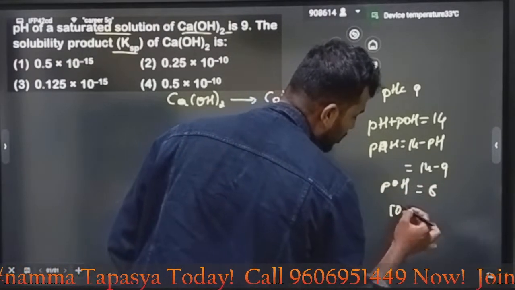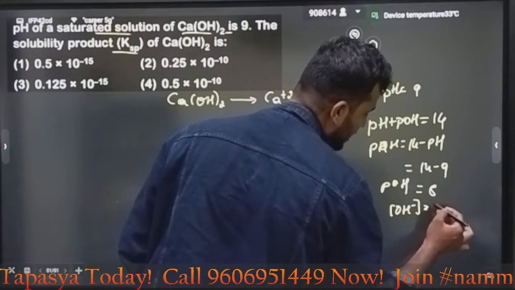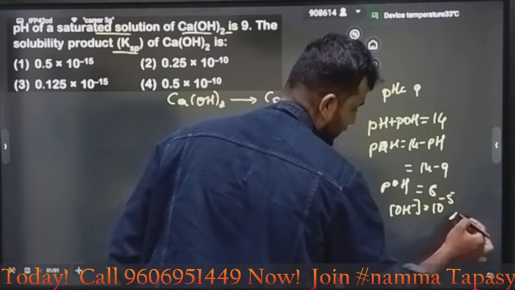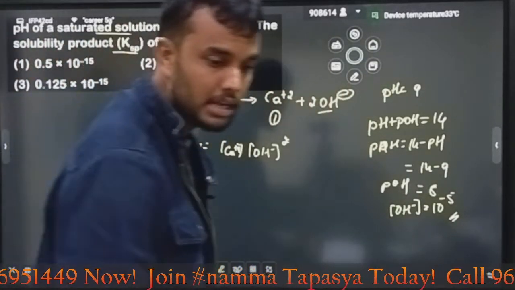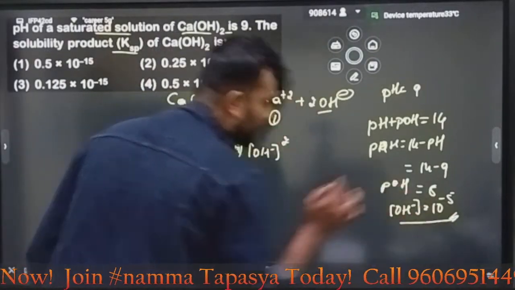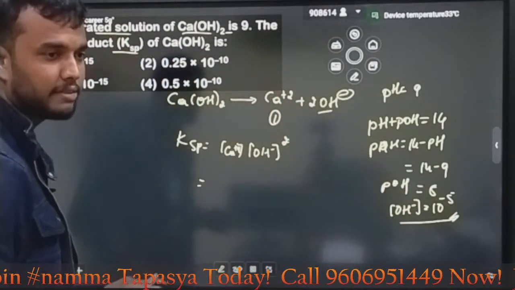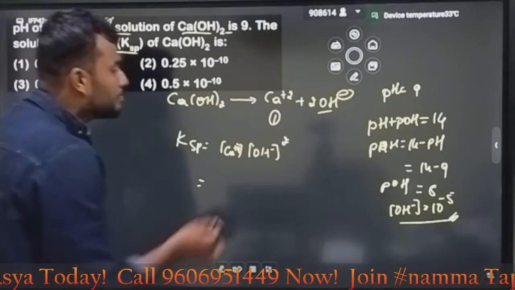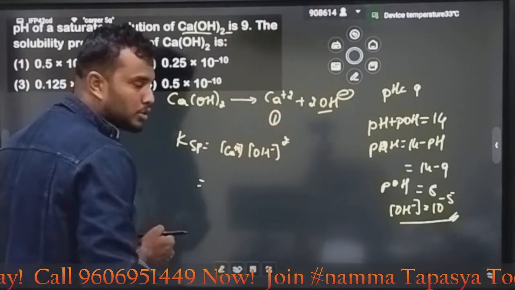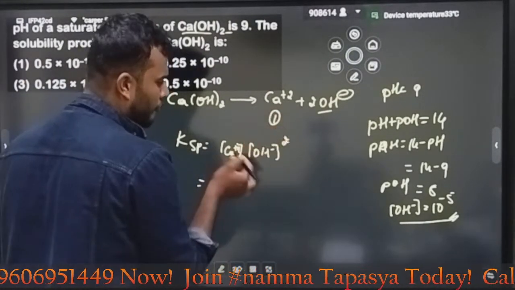Then the OH minus ion concentration is 10 power minus 5. Correct? Using this, we are getting the OH minus concentration, my dear students: 10 power minus 5. Here, look, calcium 2+ is there. Calcium 2+, very simple.